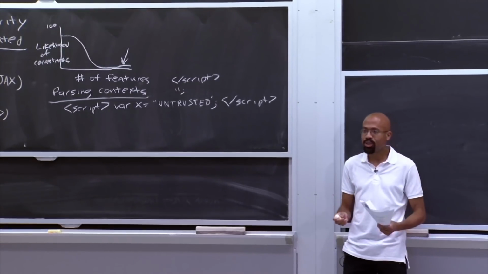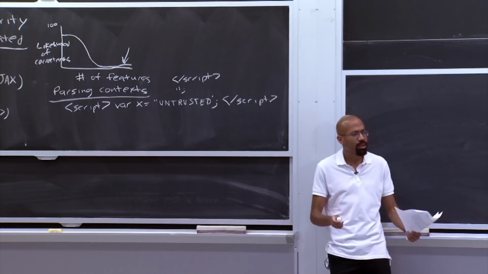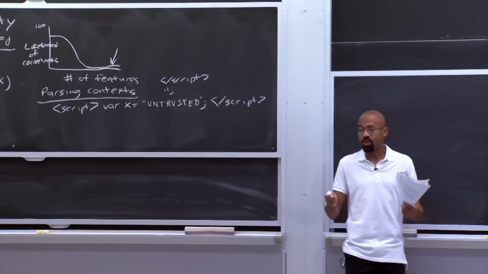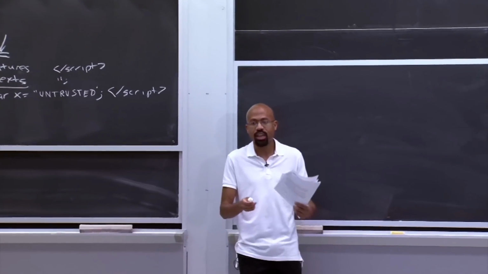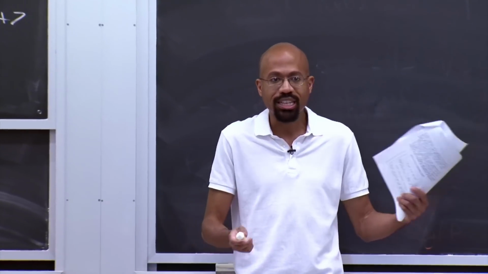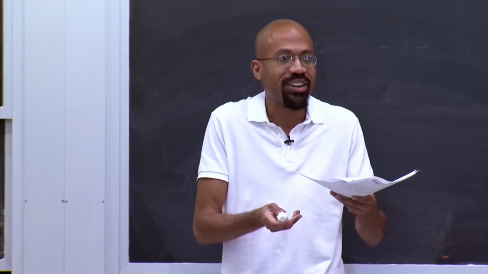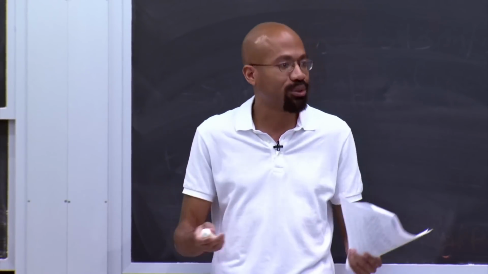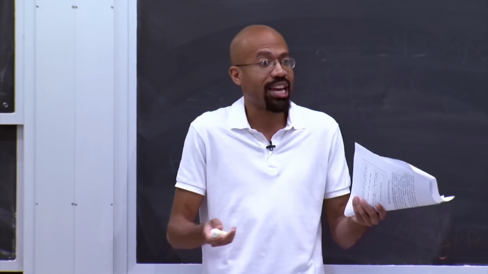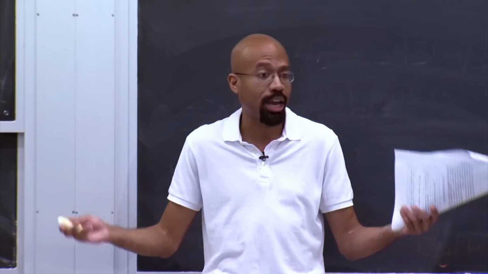So another reason why web security is so tricky is because the web specifications are incredibly long, they're incredibly tedious, they're incredibly boring, and they're often inconsistent. And by the web specifications, I mean things like the definition of JPEG, the definition of CSS, the definition of HTML. These documents are like the size of the EU Constitution, right, and equally as easy to understand, right? And so what ends up happening is that the browser vendors, they see all these specs, and they essentially say, okay, thanks for that. I'm going to do something that somewhat resembles what these specs look like. Then they call it a day and they laugh about it with their friends.